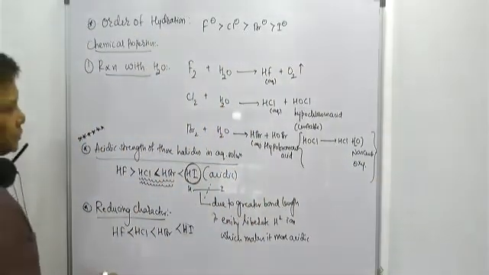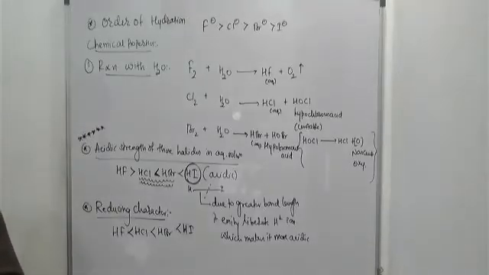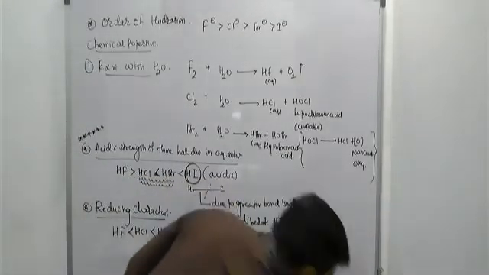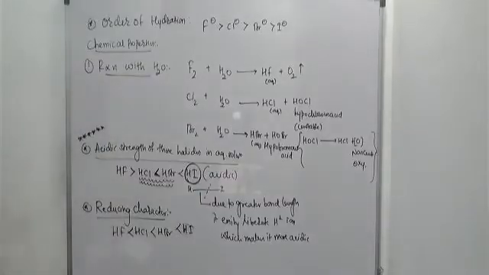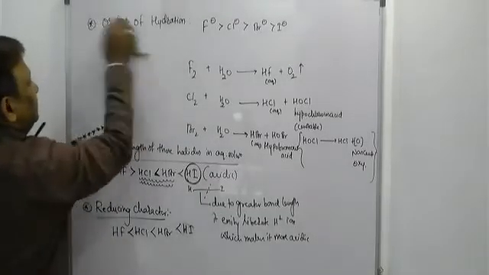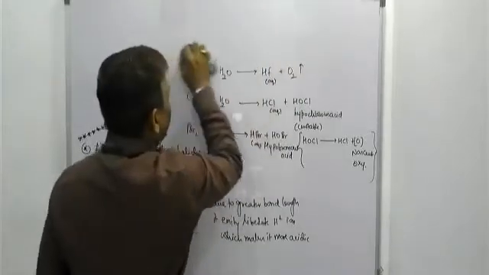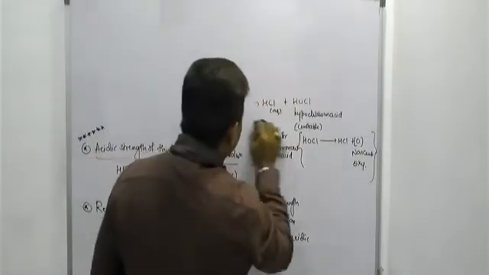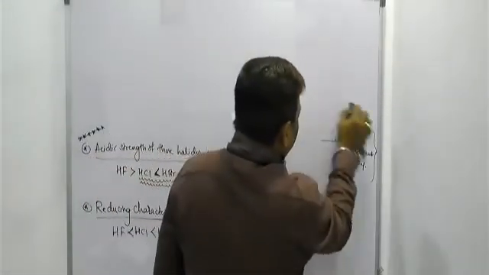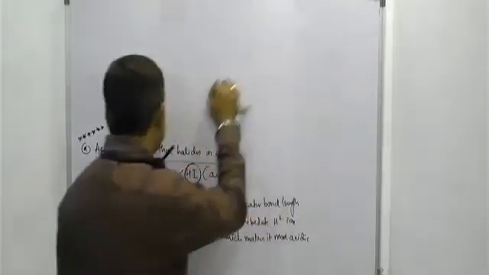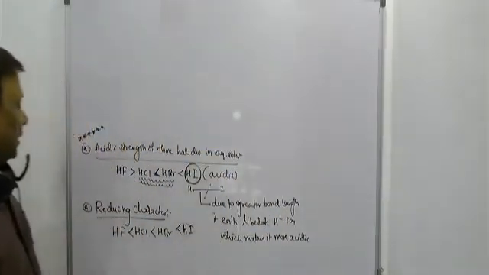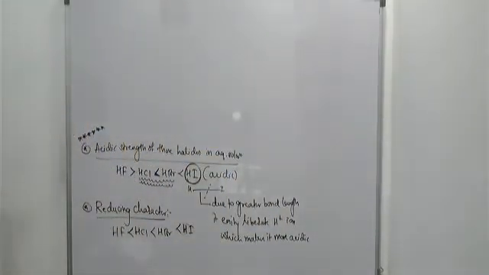Then next one, after this one we'll see one more, beta: boiling point order and thermal stability. Take a screenshot up to here. Very good, beta. After reducing character, we'll see, beta, the boiling point order.